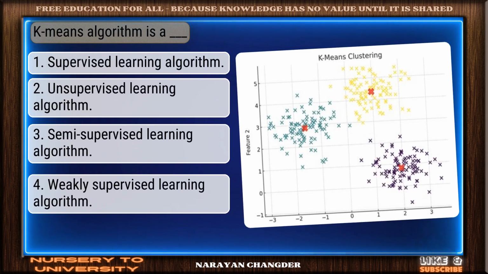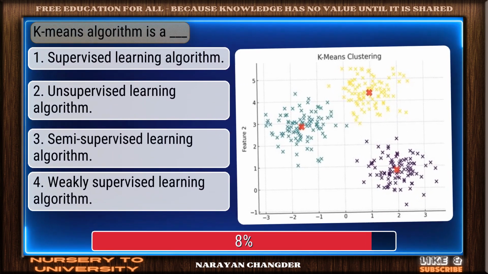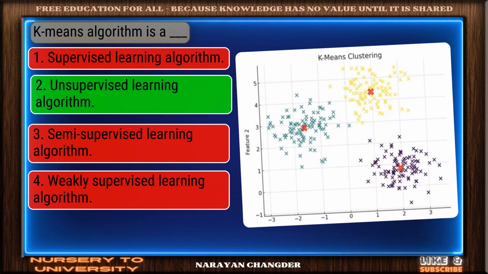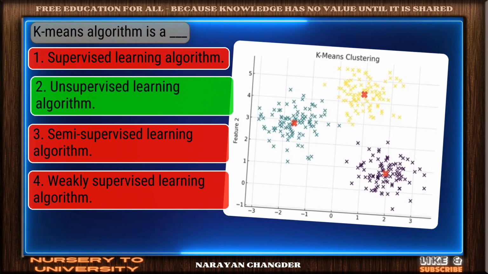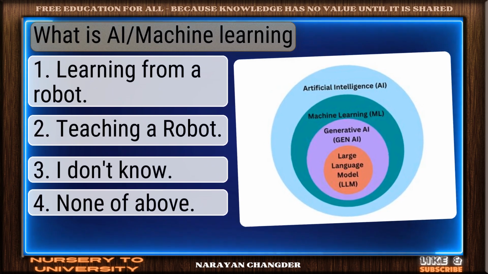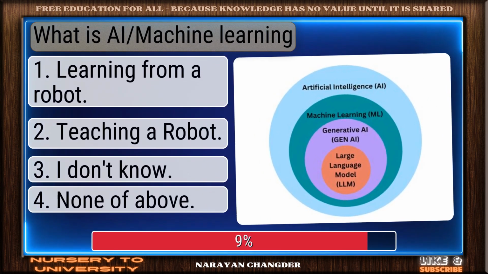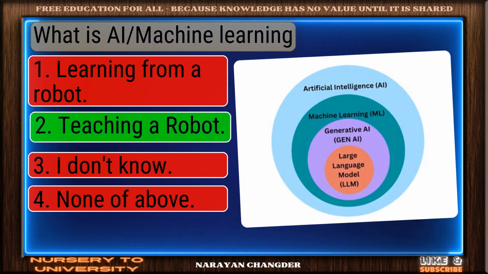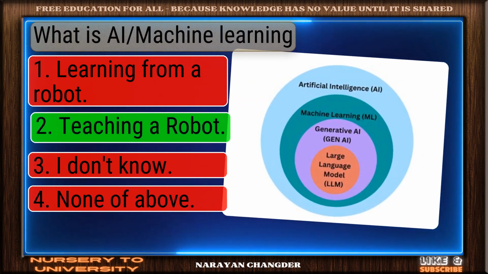Question number 61. K means algorithm is a dash. On track. Unsupervised learning algorithm is the correct answer. Question number 62. What is AI machine learning? Well reasoned. Teaching a robot is the correct choice.